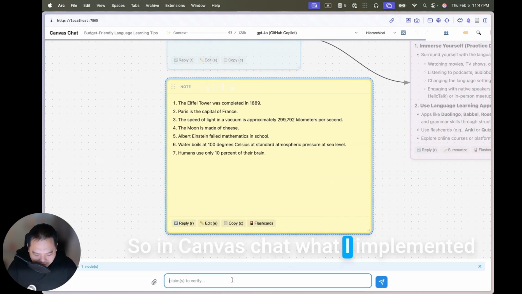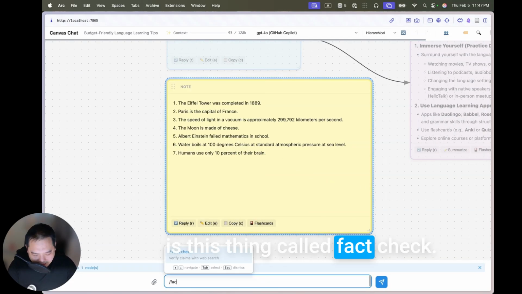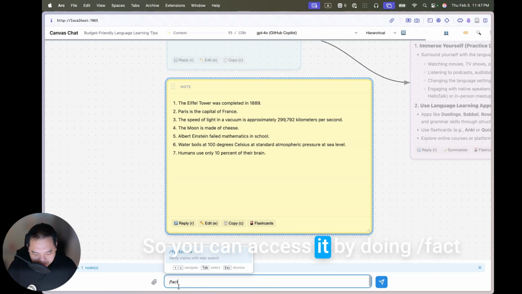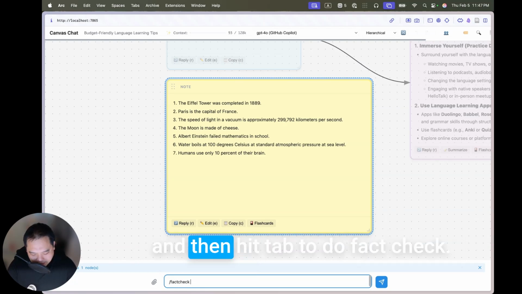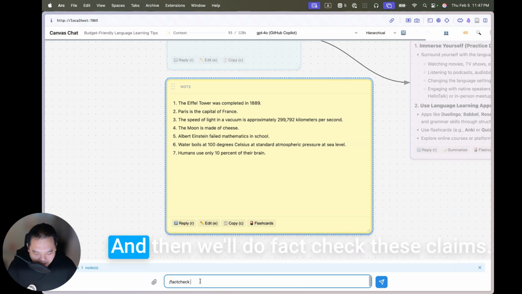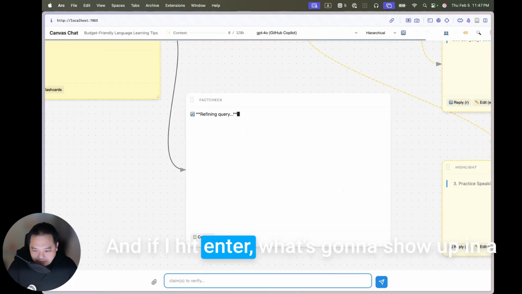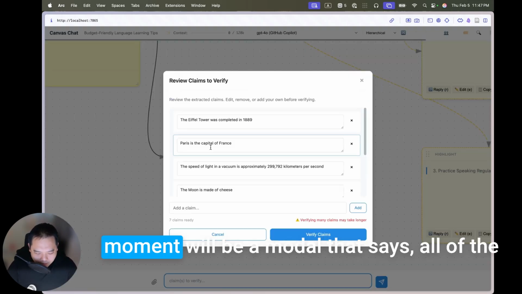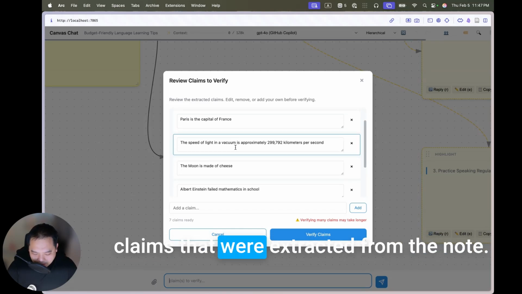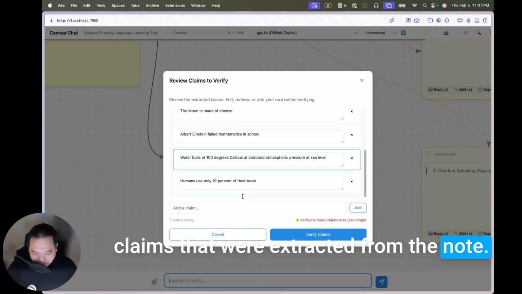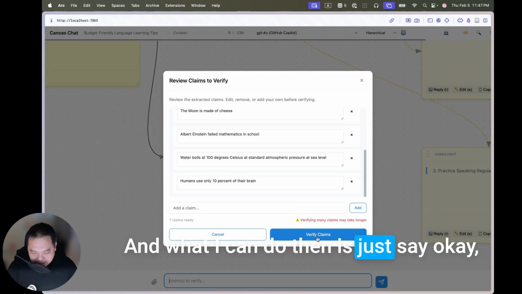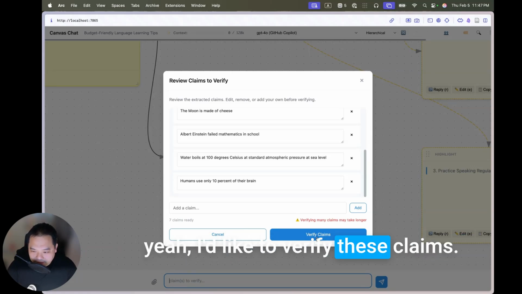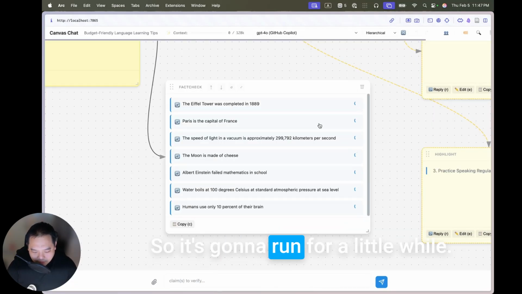So in Canvas Chat, what I implemented is this thing called fact check. You can access it by typing /fact and then hitting tab. Then we'll fact check these claims. If I hit enter, what's going to show up in a moment is a modal that shows all of the claims that were extracted from the note. And then I can say, okay, yeah, I'd like to verify these claims. So it's going to run for a little while.